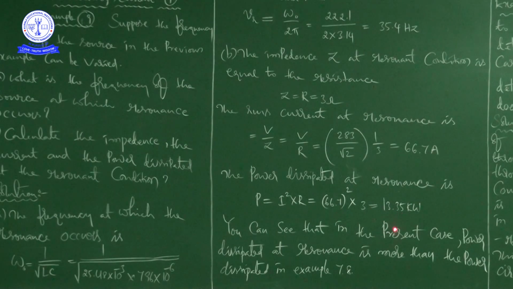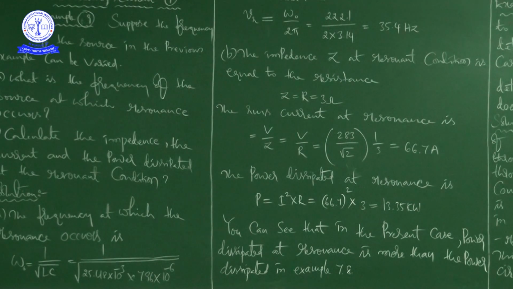Because he asked for the power dissipated at the resonant condition, that is 13.35 kilowatts. They have given a small observation: at resonance condition, the power is more when compared to the general case. Now, next example problem.